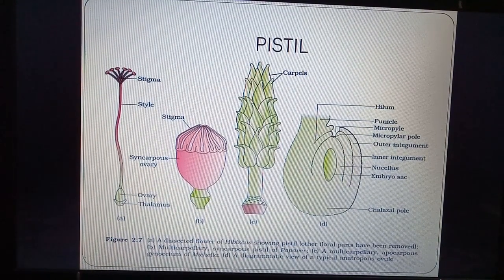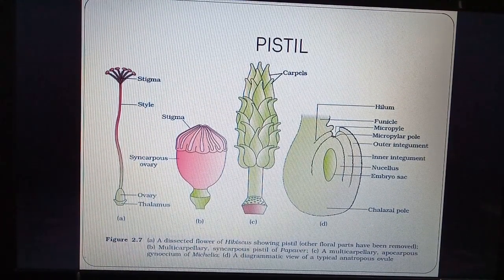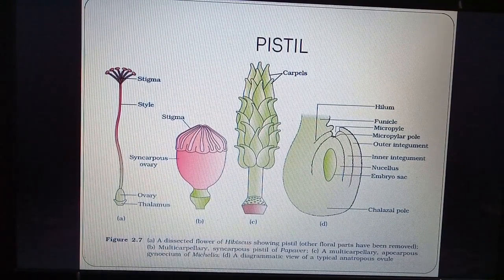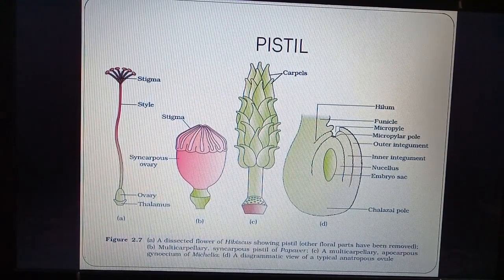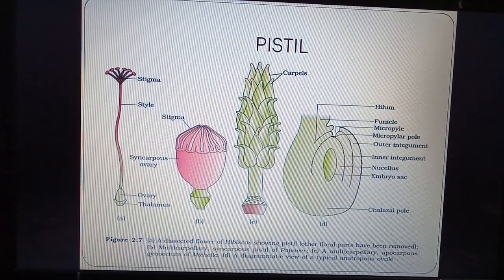So we can see many carpels are fused. In the C diagram, there is another multicarpellary flower. It is apocarpous. All are free. We can see all the carpels are free. It is the Michelia plant. And in the D diagram, we can see an ovule, an anatropous ovule. Ovules are of different types. Here we can see an anatropous ovule.